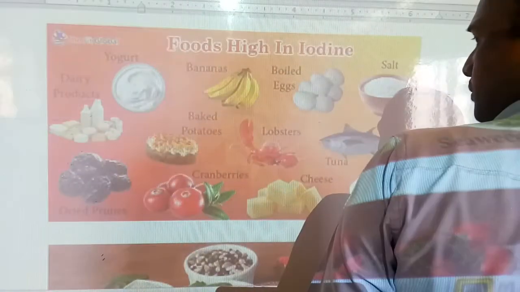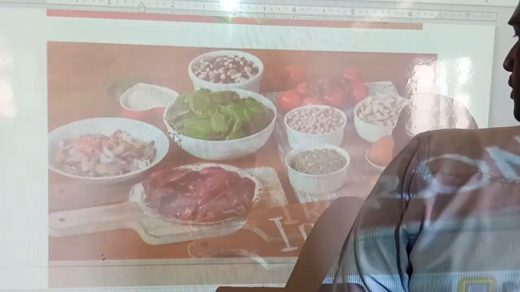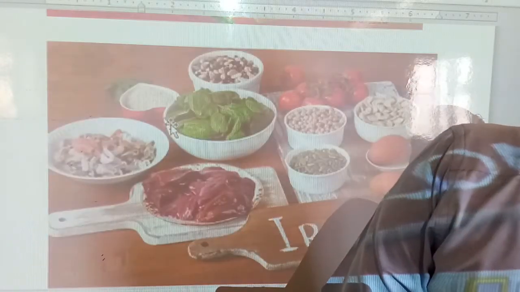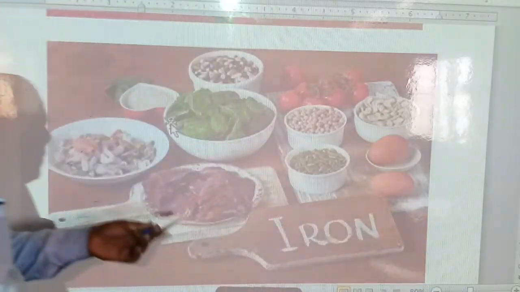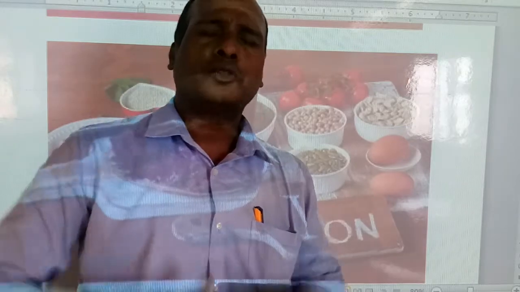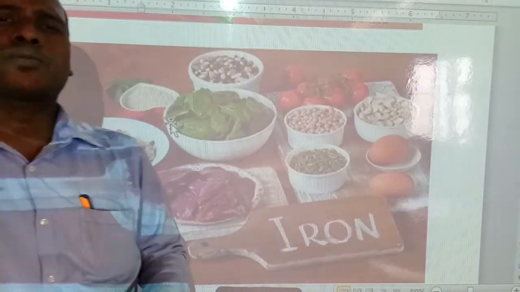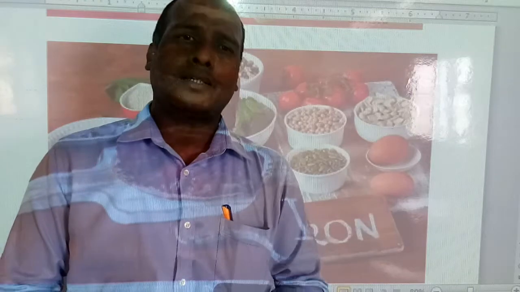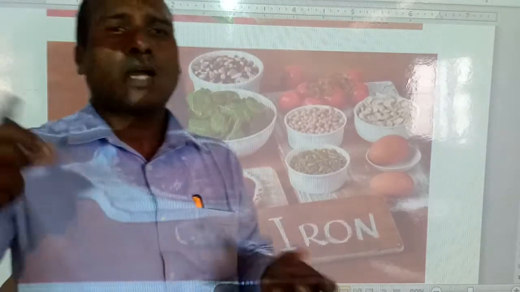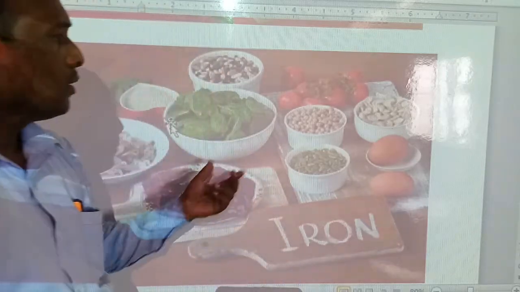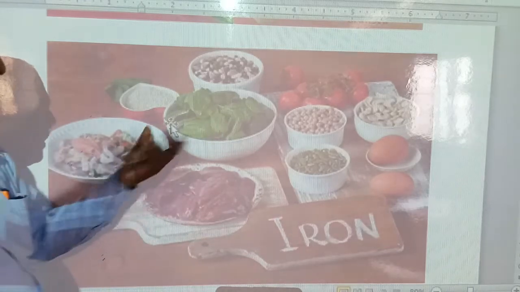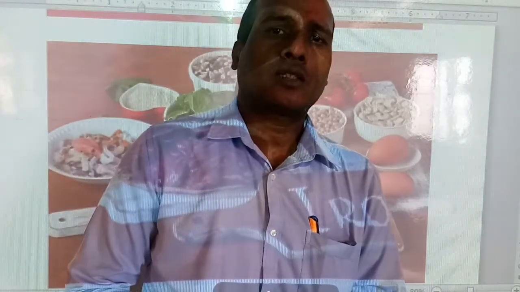Next we will discuss iron. Students, iron is very essential for the body. Iron helps to create blood. So observe, students, animal liver, pulses and green leaves are very important sources of iron.